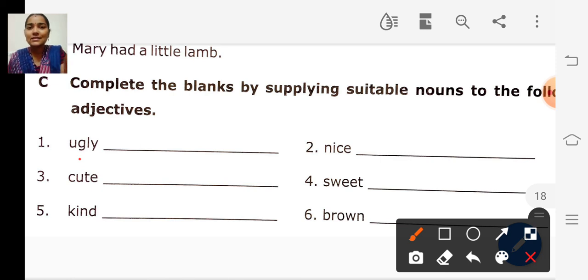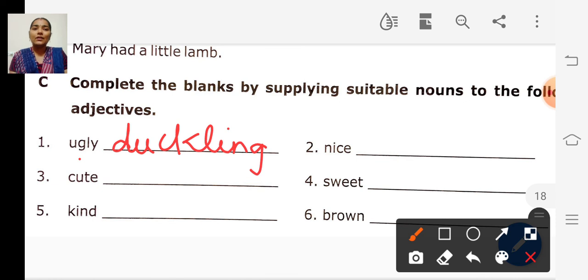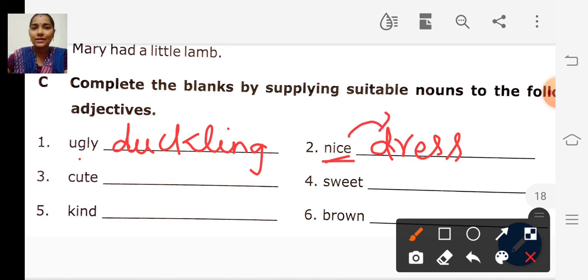Ugly duckling. Then look at the second word, nice. The adjective is nice. Which noun can be written here? Nice dress. Yes, nice dress, D-R-E-S-S. The word nice describes the noun dress. How is it? It is nice.